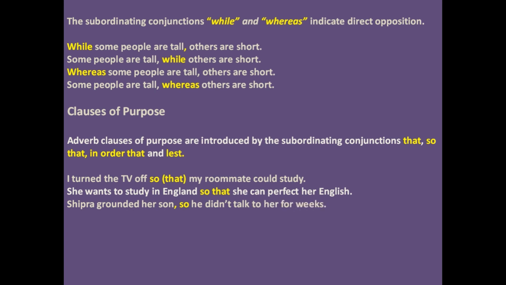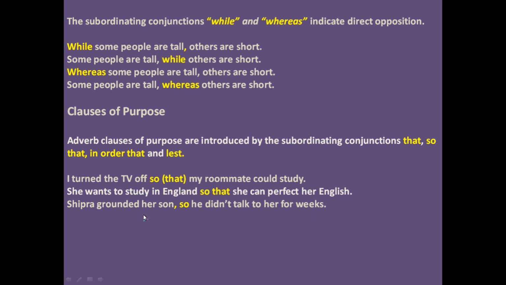But in this third sentence, just carefully notice something. Shipra grounded her son, comma, so he didn't talk to her for weeks. Now, is it a purpose here or something else? Because in this third sentence, Shipra didn't punish her son with the purpose of making it possible for him not to talk to her. So the result of her punishment was that he couldn't talk to her. So we do use a comma to mark the beginning of an independent clause. Here you can see, he didn't talk to her for weeks.